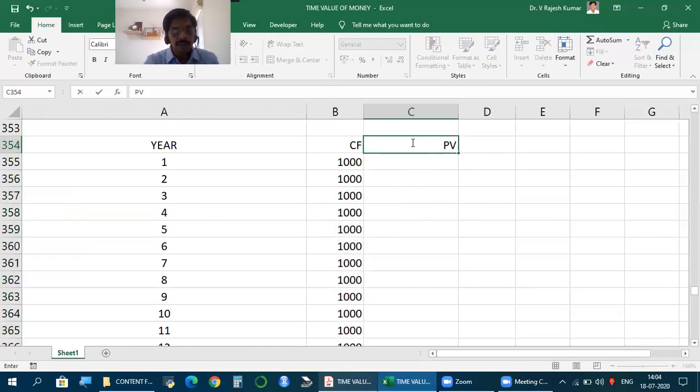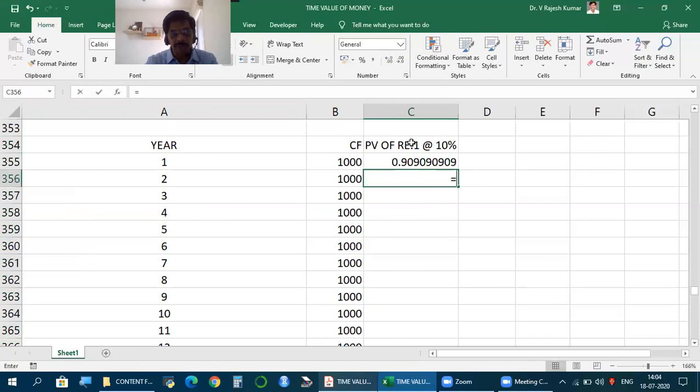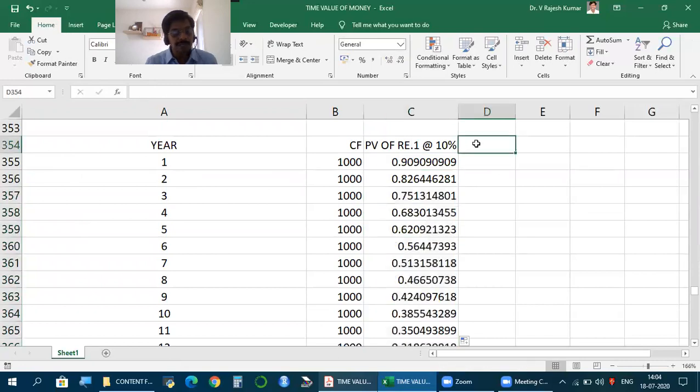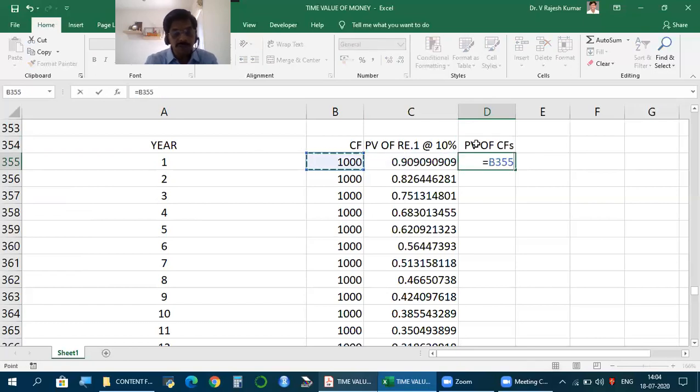As usual, take the present value of 1 rupee at the rate of 10%. So 1 divided by 1.1, and keep dividing by 1.1 to get each number. If you multiply, you get the present value of the cash flows.